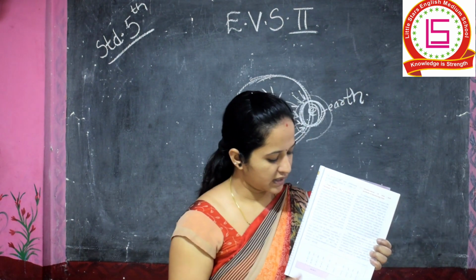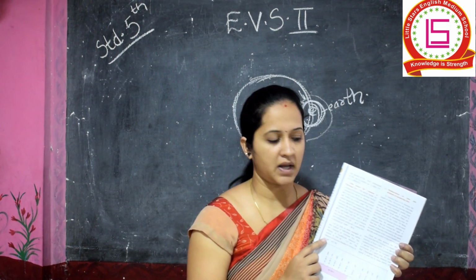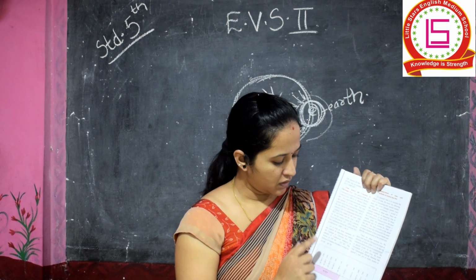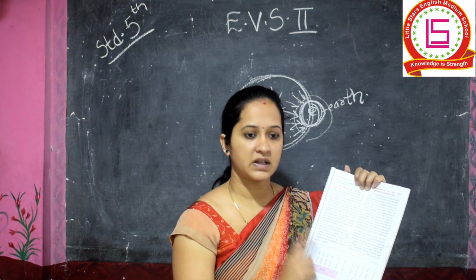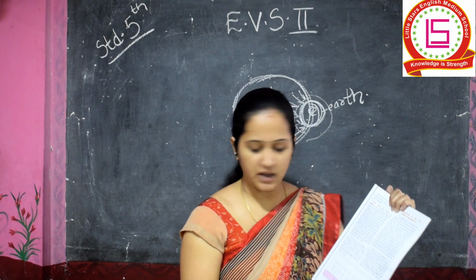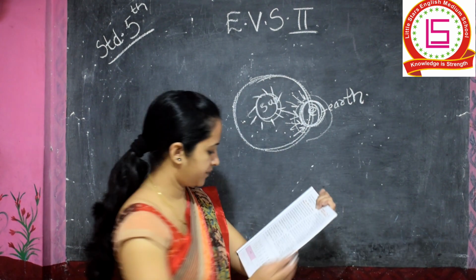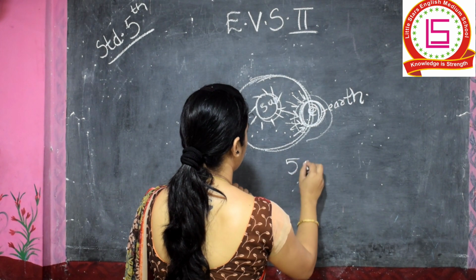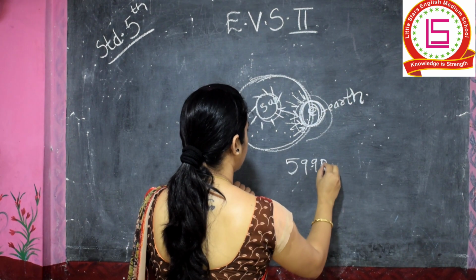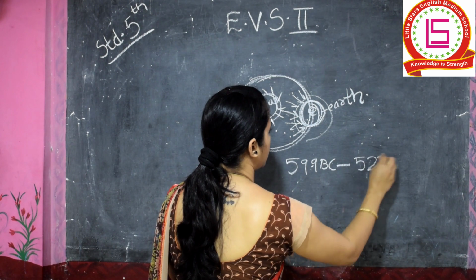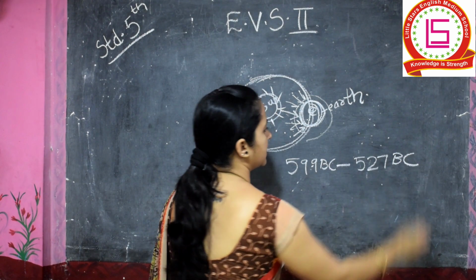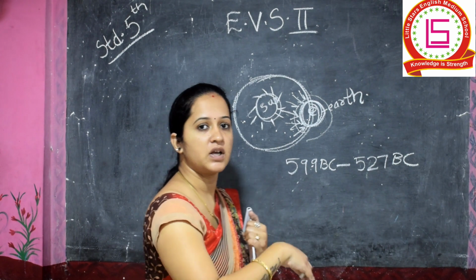I hope you all are paying attention wherever I am reading. The lifetime of Vardhaman Mahavir is written as 599 BC to 527 BC. BC means before the common era.